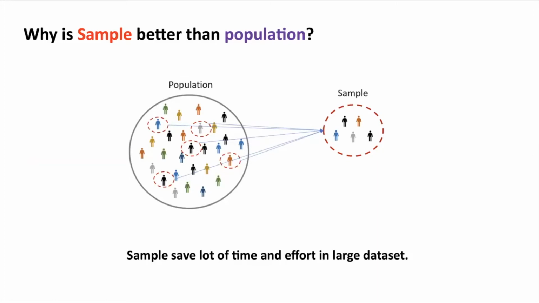Now, the next question is, why is a sample better than a population? Let us take an example. For a larger and more diverse population, it is often difficult or impossible to collect data from every individual. For example, every 10 years, the Indian government aims to count every person living in the country using a population census. But in this survey, some groups cannot participate for some reasons. Therefore, our survey becomes more biased toward the participating population, because in the survey there will be answers of only some of the population, only some samples, not every sample. Because of this, we consider sampling, as it gives us a more precise conclusion.